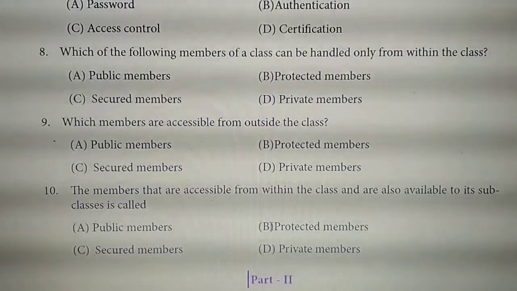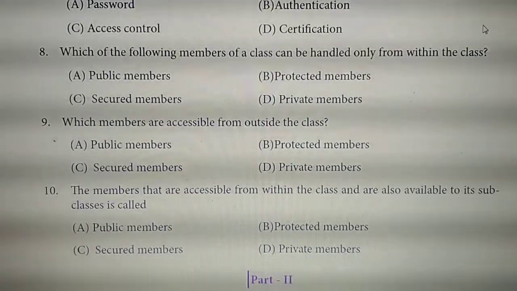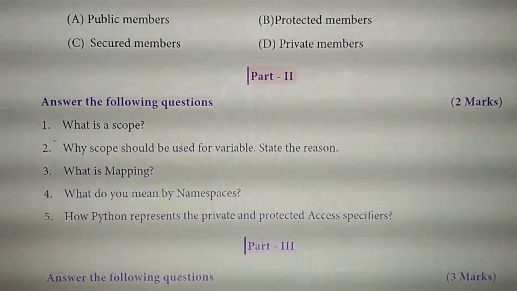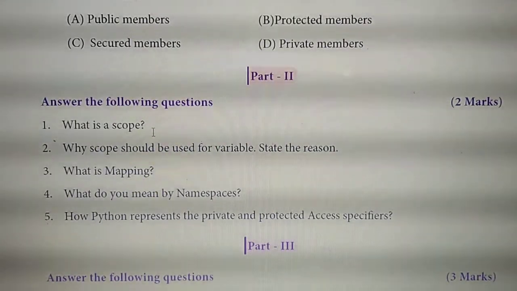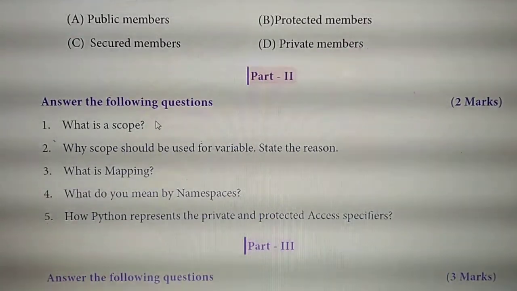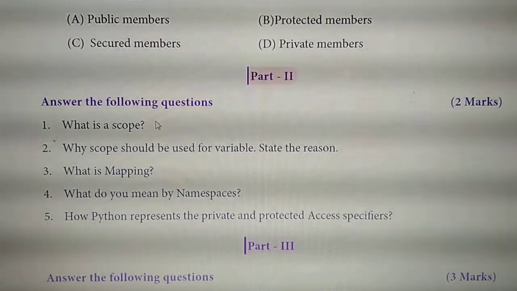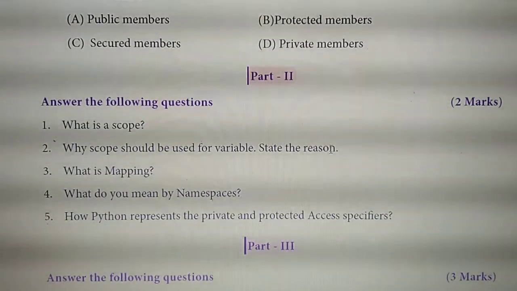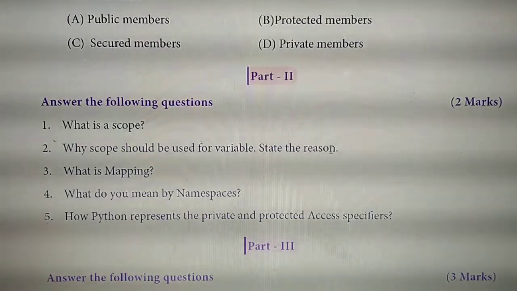Okay. So have you all marked? Then first you write the page numbers for these 2-mark questions. First question, page number 21. Second question also, page number 21.